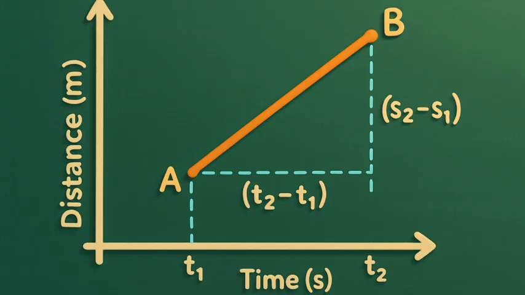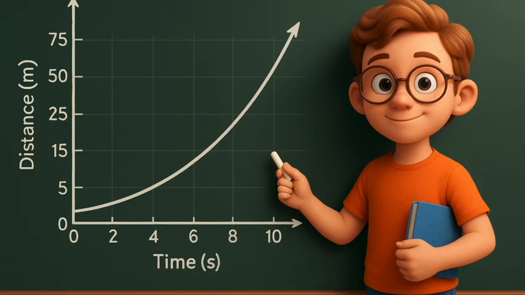Now, on the graph, AC denotes the time interval t2 - t1, while BC corresponds to the distance s2 - s1. We can see from the graph that as the object moves from the point A to B, it covers a distance s2 - s1 in time t2 - t1. The speed v of the object therefore can be represented as v = (s2 - s1)/(t2 - t1), equation 7.4.